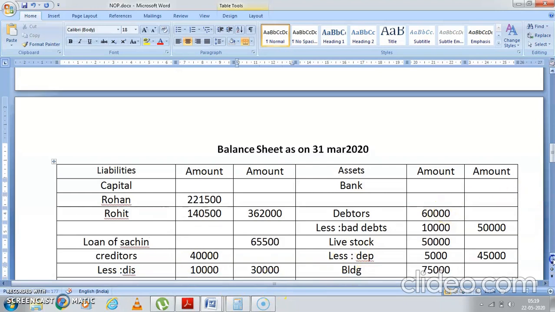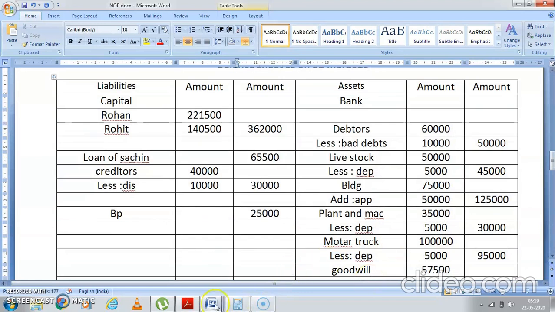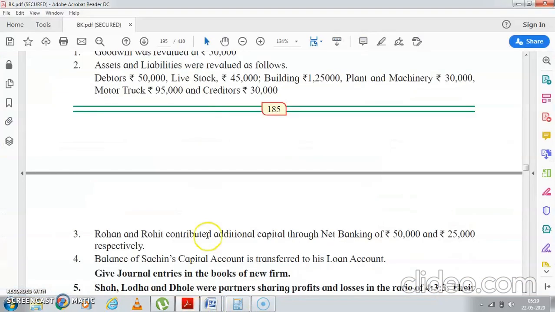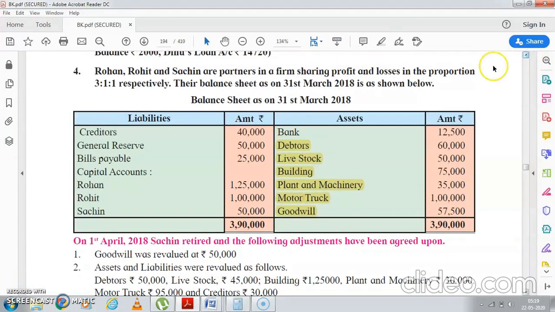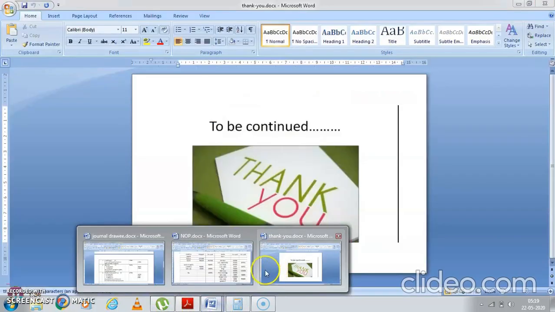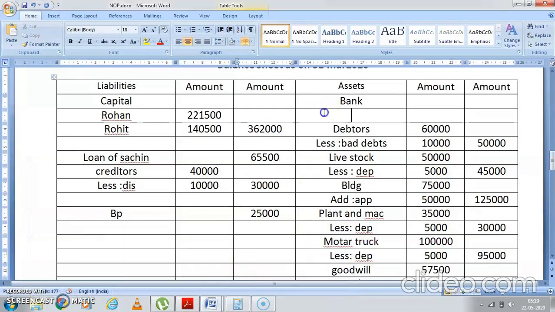Okay, now the balance sheet should tell. No, one thing is remaining. Now see, in the bank account, how much was the bank account? Your bank account was 12,500. I have told you.